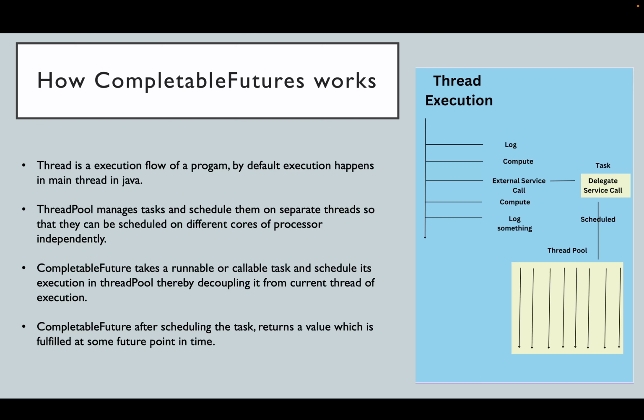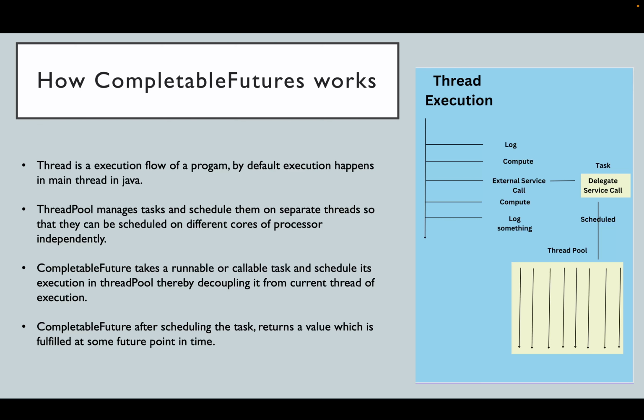So completable future uses a thread pool as the underlying mechanism to execute anything. It does its work in 3 steps. Whenever you have an asynchronous task, you define it in a callable or a runnable, and you provide it as a task to a thread pool. So the thread pool has a task, and whenever it finds an available thread in the thread pool, it starts executing that task. This is the first step.